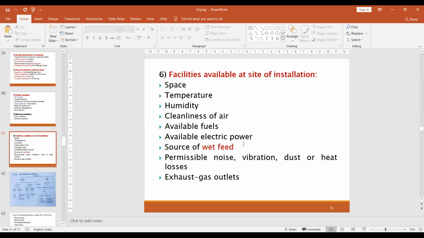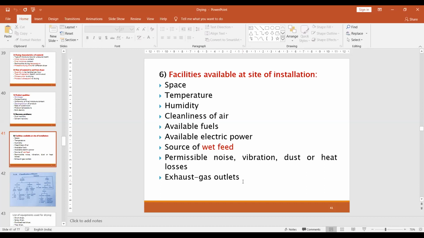The source of the wet feed. If the material is wet in nature, containing more moisture, how do we feed that material into the different dryers? Then permissible noise, vibration, dust, or heat losses. They should not produce any noise, any vibration, any dust formation during the drying. That should be essential. The exhaust gas outlet.